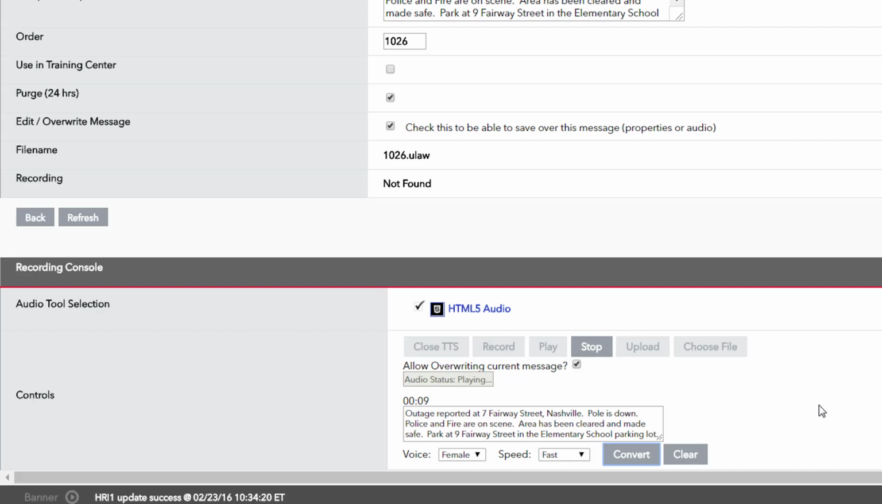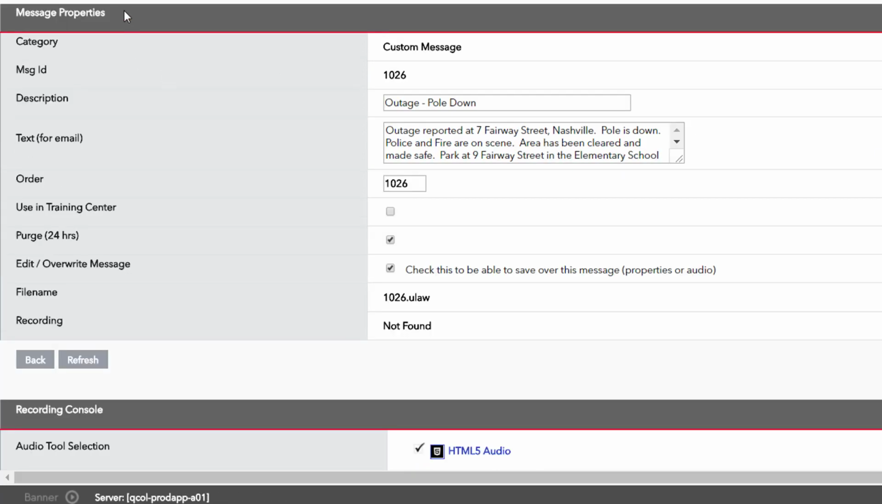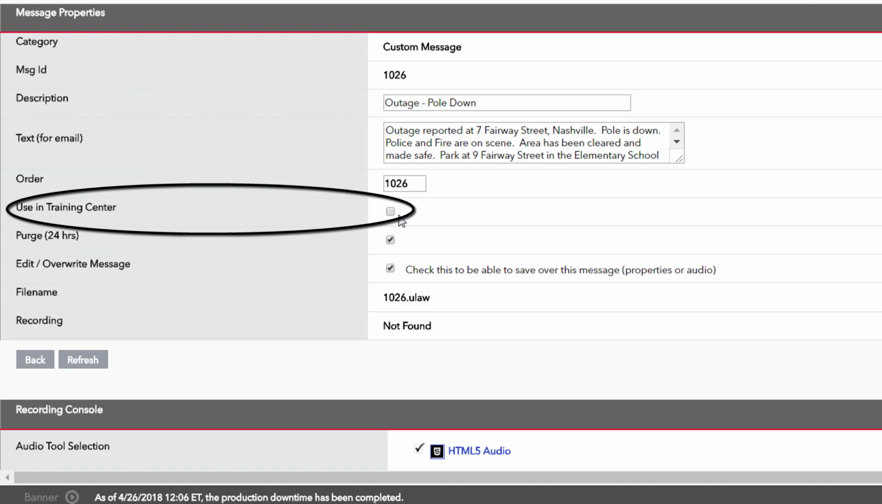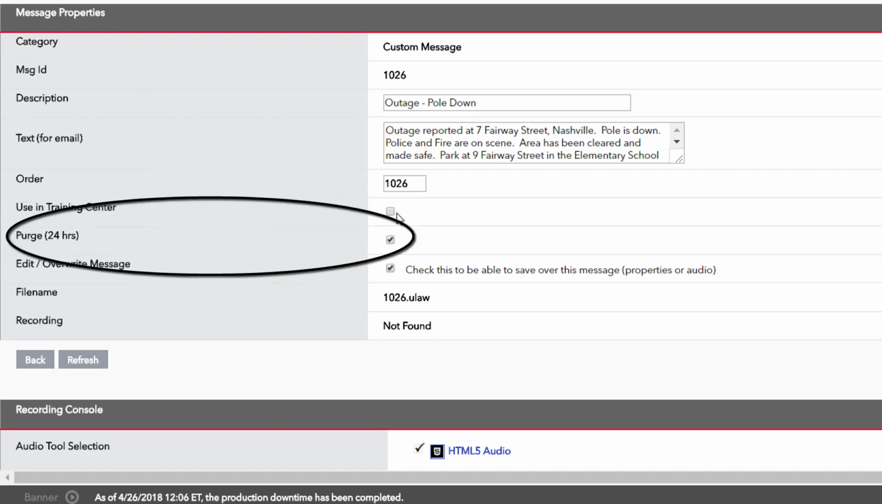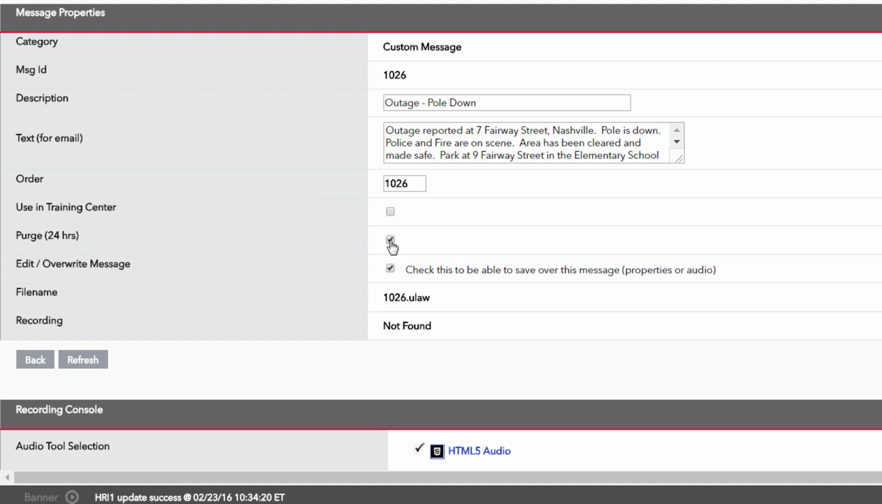Before you save your message, let's cover the system defaults and other message options first. Check the box in the Message Properties pane if this message will only be used in your current location. If your intent is to reuse this message repeatedly, make sure the Purge checkbox is unchecked.